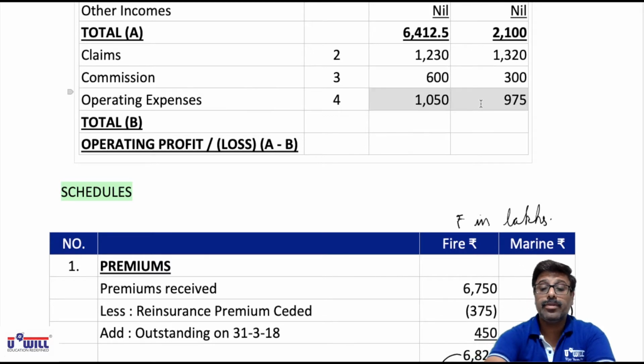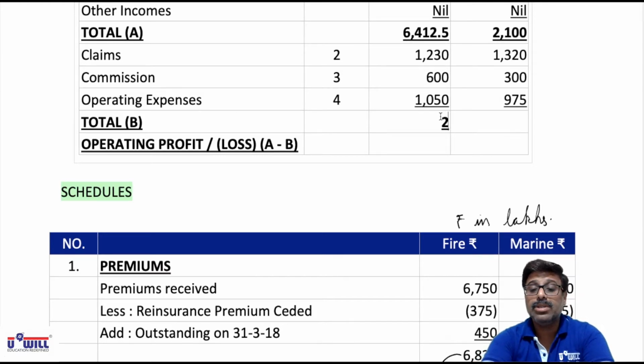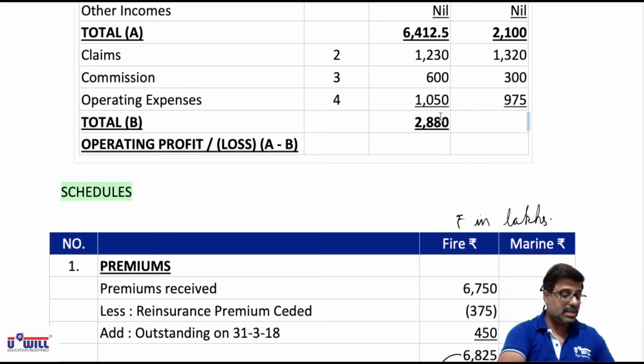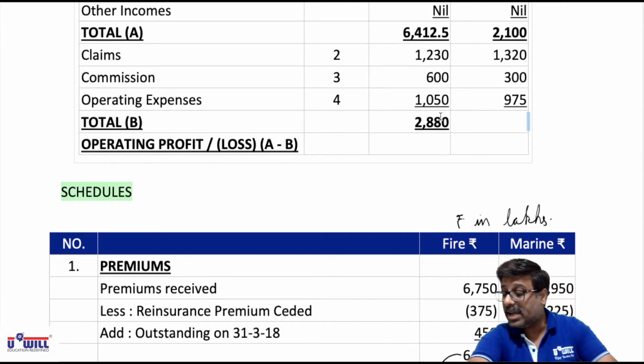So total of expenses will come to 2880. Okay, 1000, 2000, 2200, 800, 3880. And same way 1320 plus 300, 1620 plus 975, that is equal to 2595.